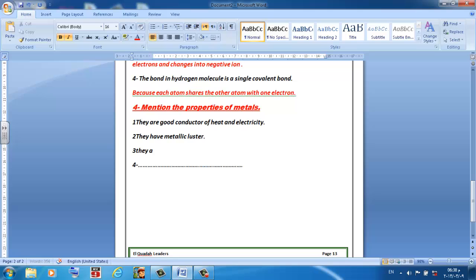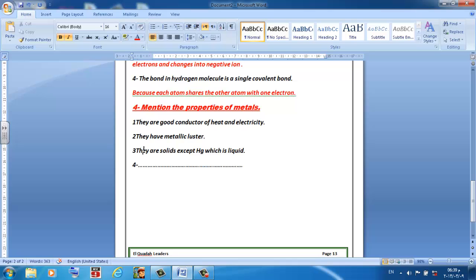They are solids except mercury, which is liquid.